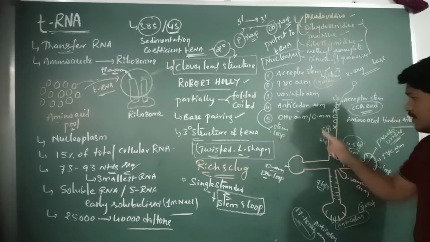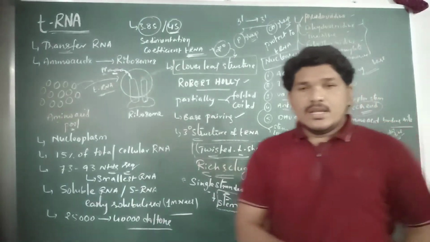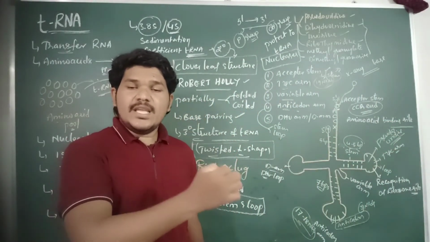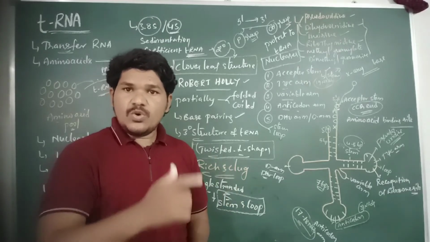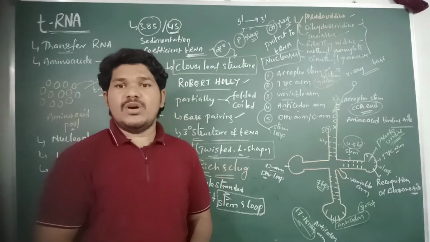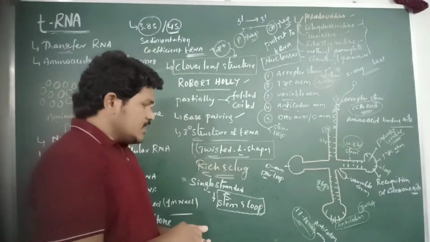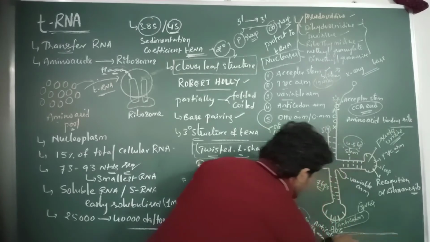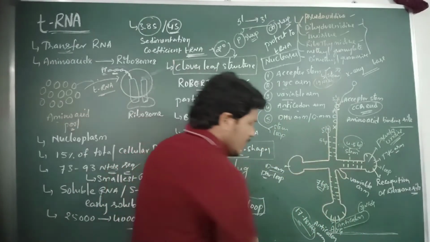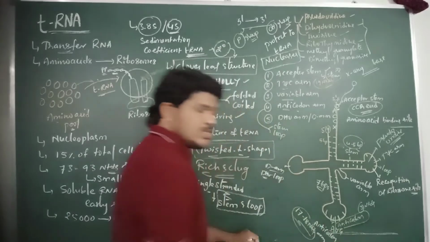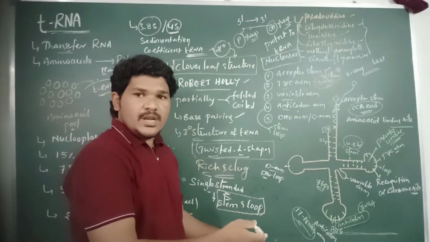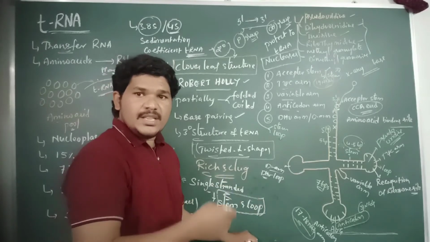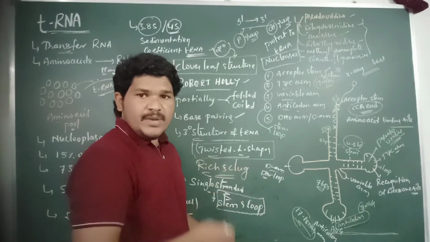What is the function of anticodon? The anticodon recognizes the codon present on the mRNA molecule, which codes for a particular amino acid. For example, the initiation codon AUG. So this is the mRNA molecule, and the recognized codon on the mRNA is AUG. AUG is the initiation codon. It codes for methionine in eukaryotic organisms, but in prokaryotic organisms, formyl methionine.